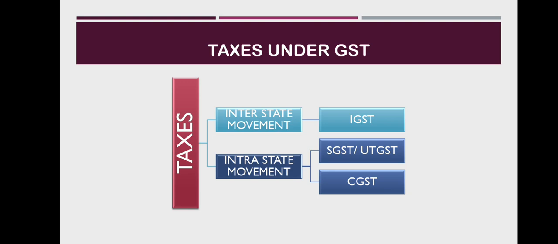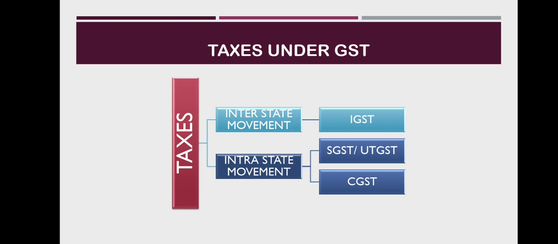Next is SGST. Under GST, SGST is a tax levied on intrastate supplies of both goods and services by the state government and will be governed by the SGST Act. As explained above, CGST will also be levied on the same intrastate supply but will be governed by the central government. Note: any tax liability obtained under SGST can be set off against SGST or IGST input tax credit only.